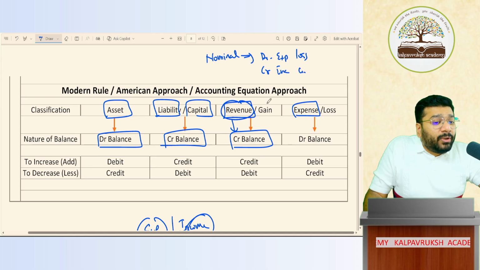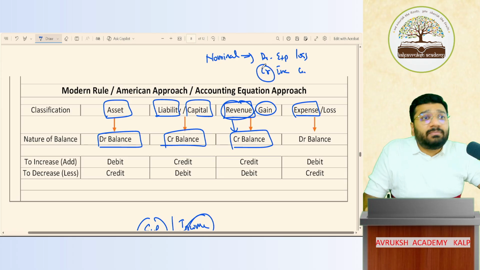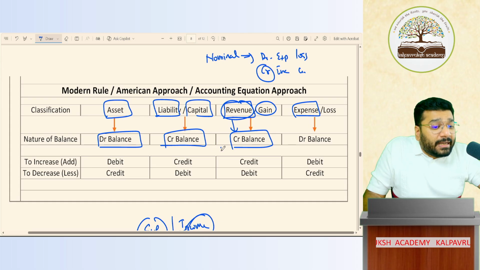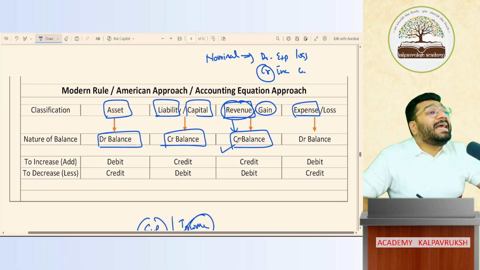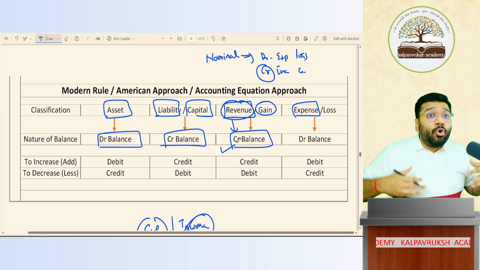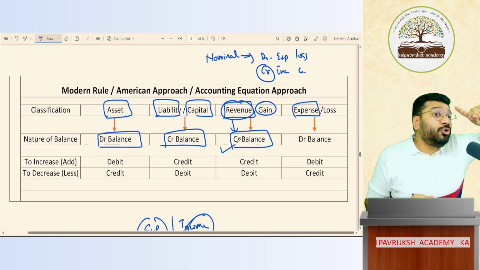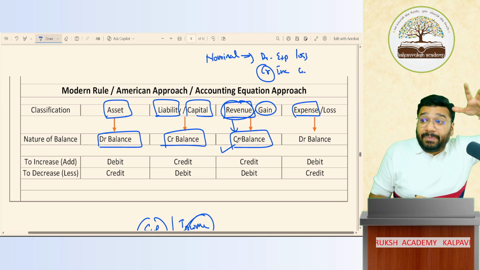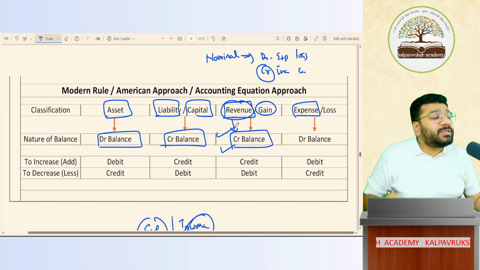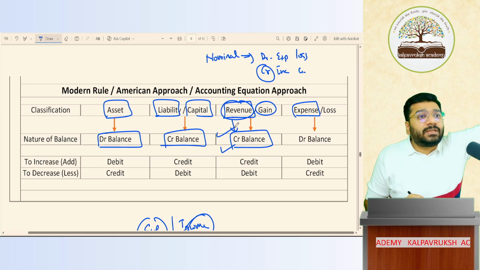So revenue and gain by default are what items? Credit items. Any item that you credit becomes a credit balance. Now, wholeheartedly you will not understand why it is like that. You will not understand now, because when we do the ledger, I can give you a better picture as to why a credit item is called a credit balance. You have to give me time till the ledger. Got it, not got it?